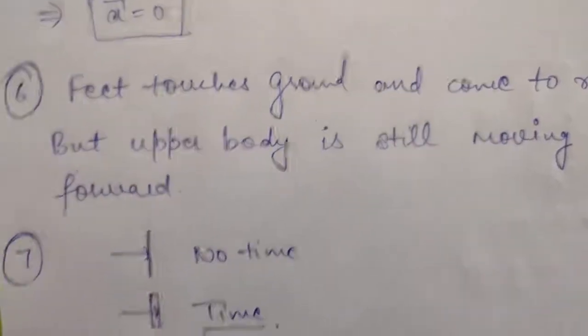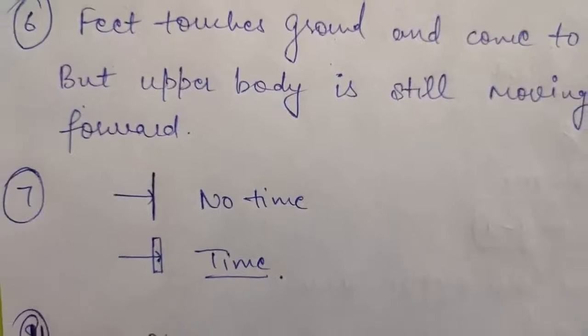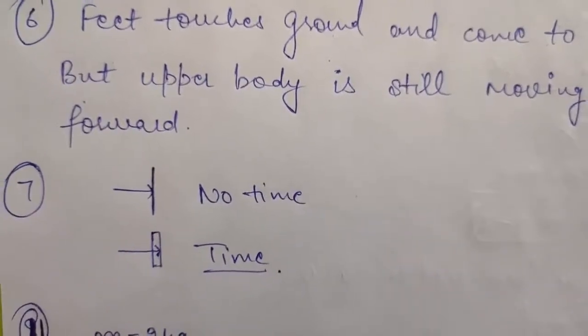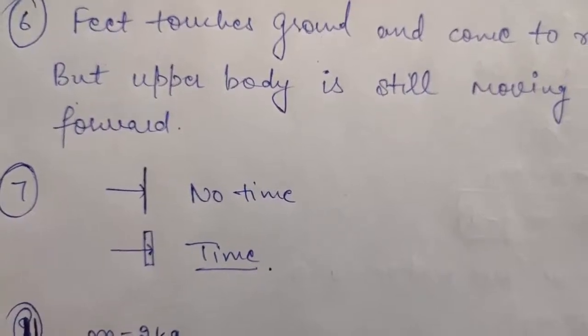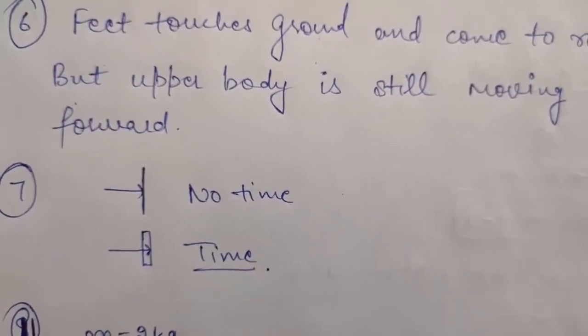Okay, then question number 7 says, why does a child feel more pain when she falls down on a hard cement floor than when she falls on the soft muddy ground in the garden?